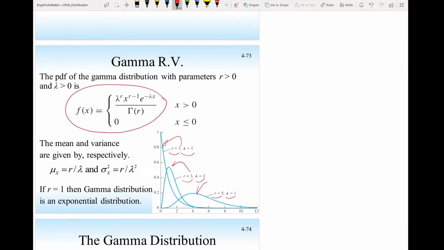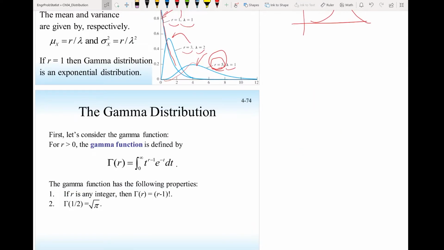When I'm interested in the waiting time for the first event to happen, then it's just the exponential, which is this. The more events I take into consideration, the waiting time for 5 events x1, x2, all the way to x5, like this case, the more it looks like a Gaussian distribution. So if r is 20, this will look almost like a Gaussian distribution. And the gamma function here is very complex. But if r is an integer, then it's very simple. Let's look at this slide, then we will come back to this slide.